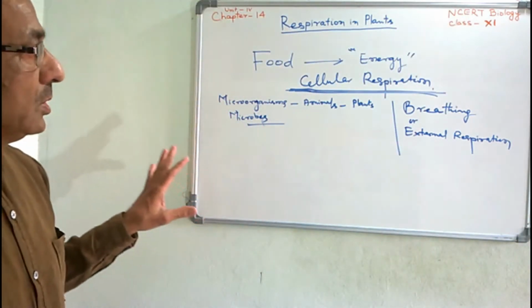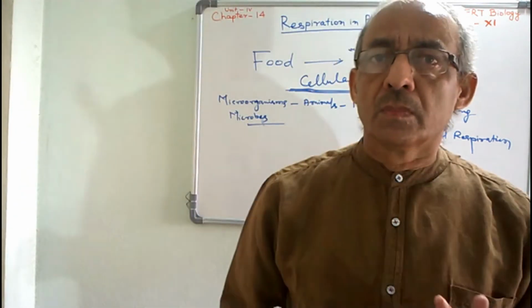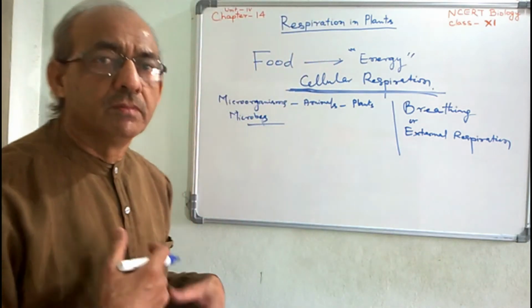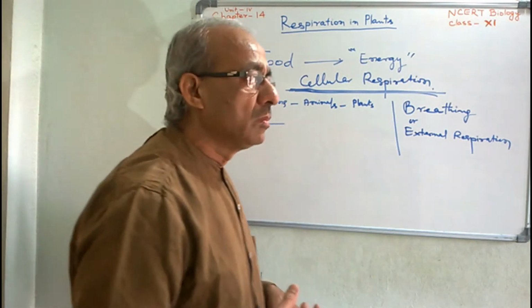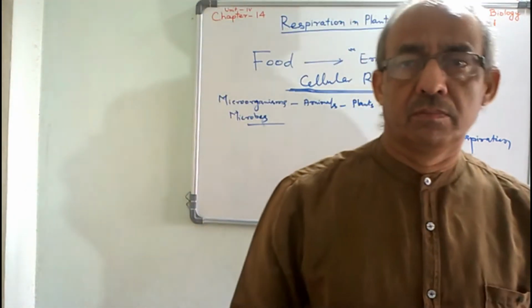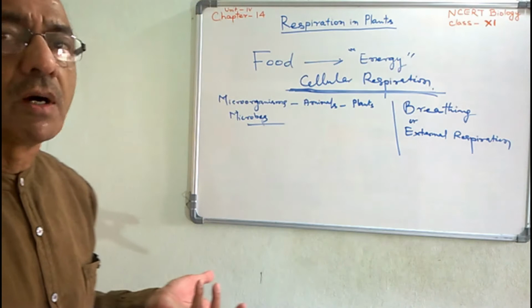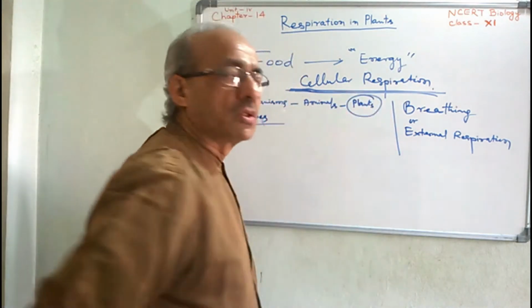You know, all the organisms intake nourishment, nutrients, for getting energy. Firstly, they intake, whether they are autotrophs or heterotrophs. Only the plants are autotrophs, you know.